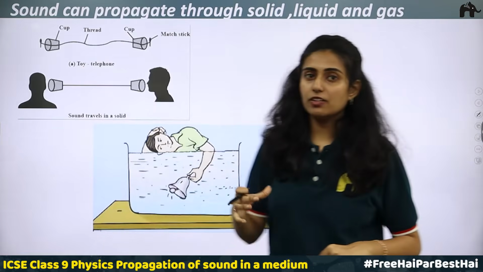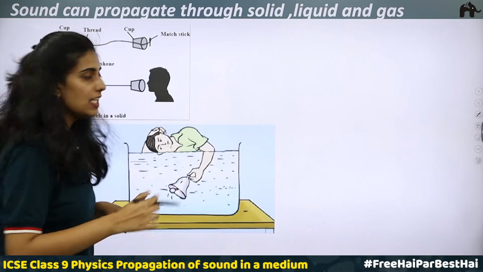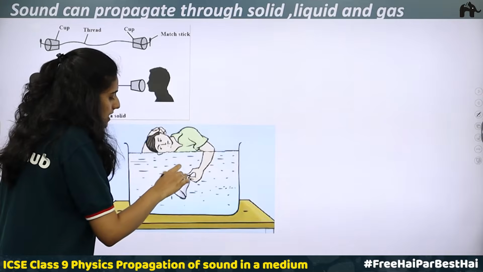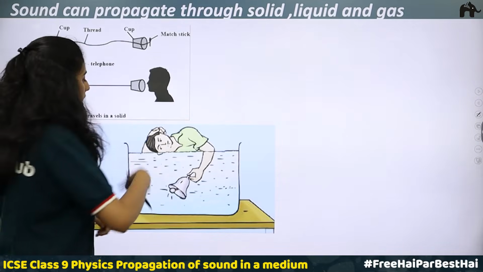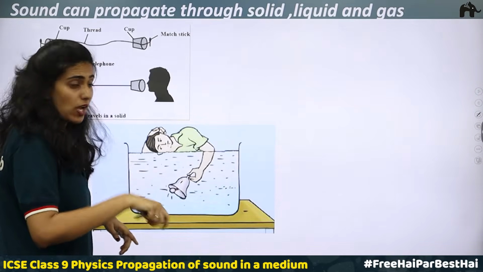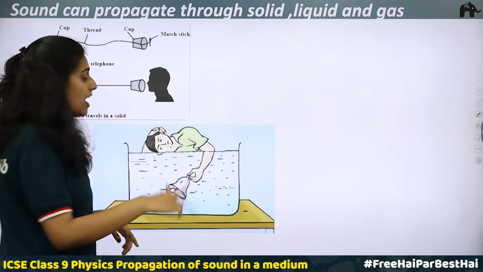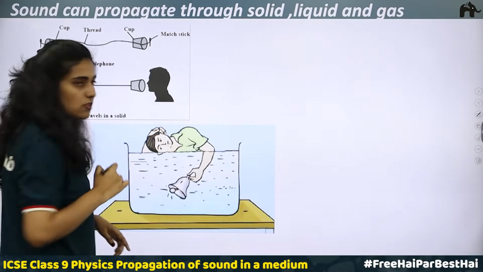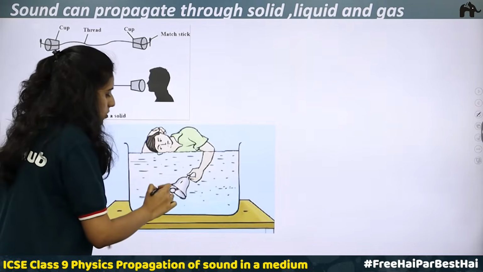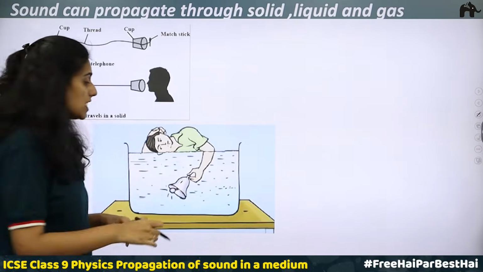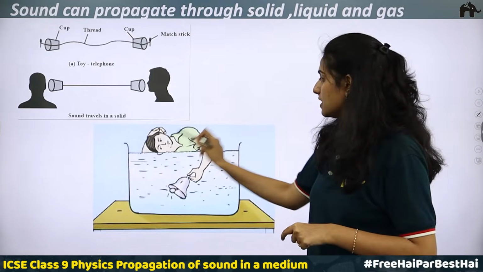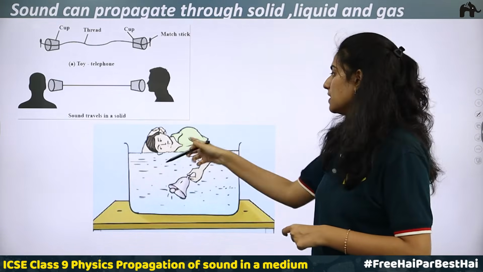Now, sound can travel through a liquid. Here you can see the boy, he has taken water, and a bell is completely immersed inside the water. He is trying to ring the bell, that is, the gong of the bell is vibrating, and he is keeping his ears over the surface of water. He is able to hear the sound. Why? What is happening here? In this case also, the sensation of hearing is produced because vibrations are produced inside the water. This vibration will reach the person's ears, the eardrum will start vibrating and the person is able to hear the sound.